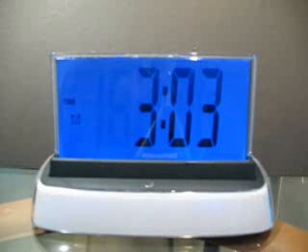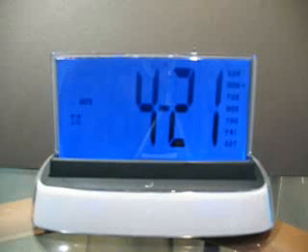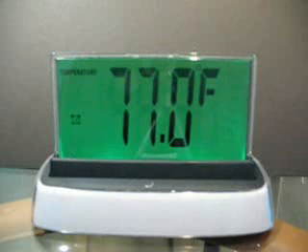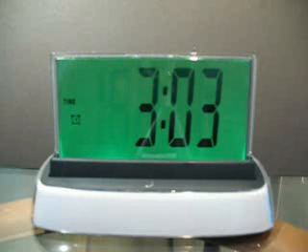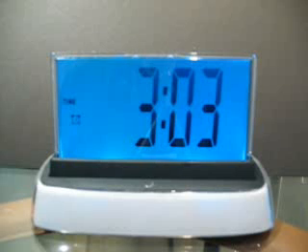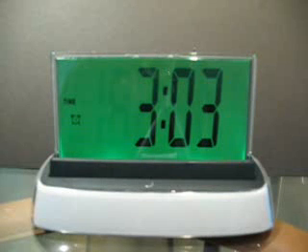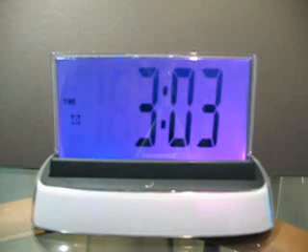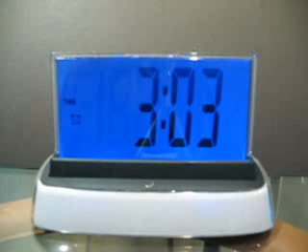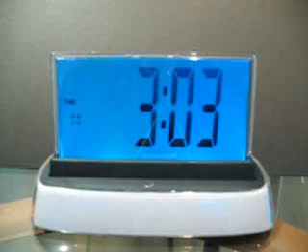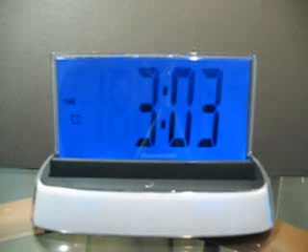Turn off the alarm. The time is 3:03 a.m. Today is Monday, April 21st. The temperature is 77 degrees Fahrenheit. Hello, Moshi. Command, please. Light. Hello, Moshi. Command, please. Light.